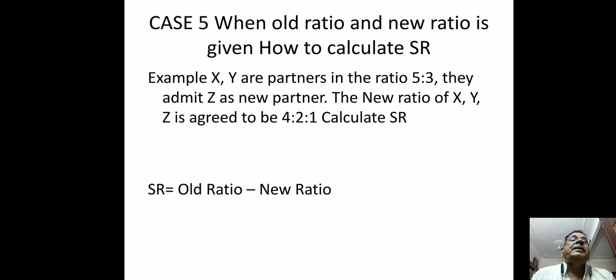Now case 5: when the old ratio and new ratio are given, how do we calculate the sacrificing ratio? This is very easy. We can explain by means of an example. Example: X and Y are partners in the ratio 5:3. They admit Z as a new partner. The new ratio of X, Y and Z is agreed to be 4:2:1. Calculate the sacrificing ratio. First of all, we must know the formula for the sacrificing ratio. Sacrificing ratio is equal to old ratio minus new ratio.